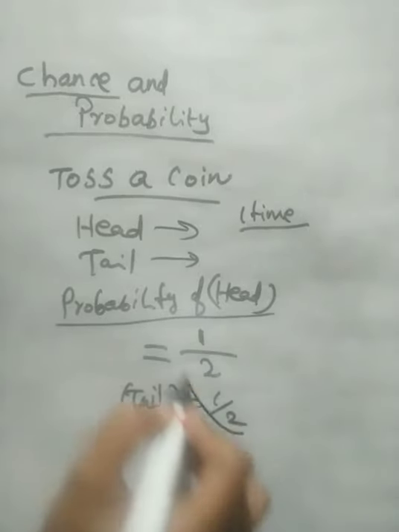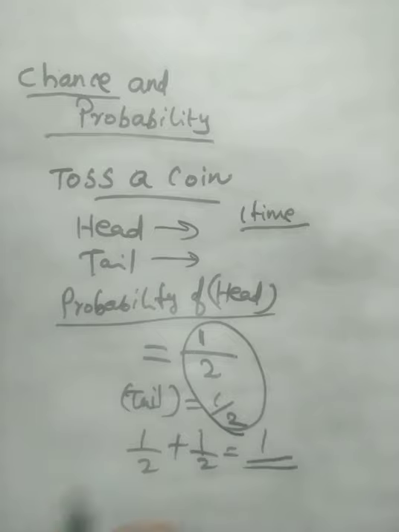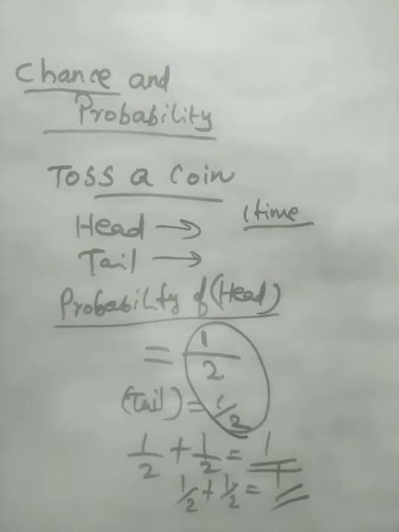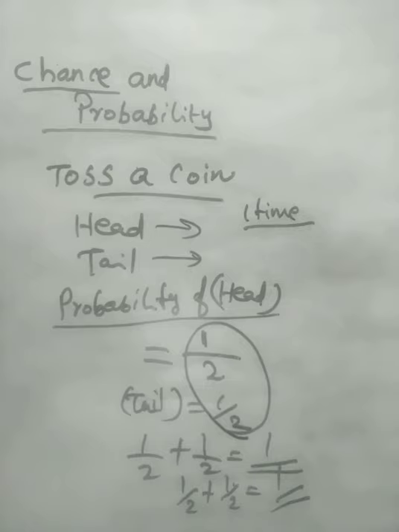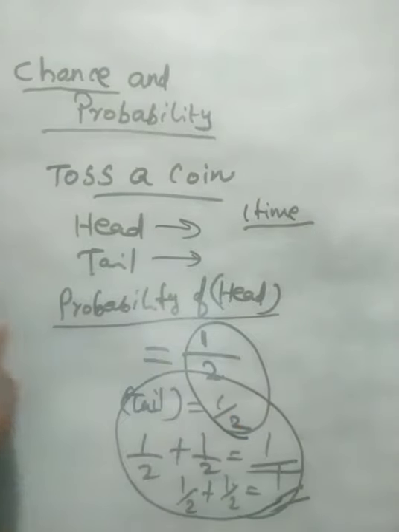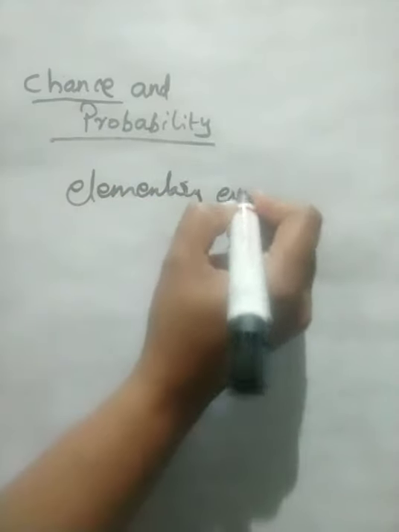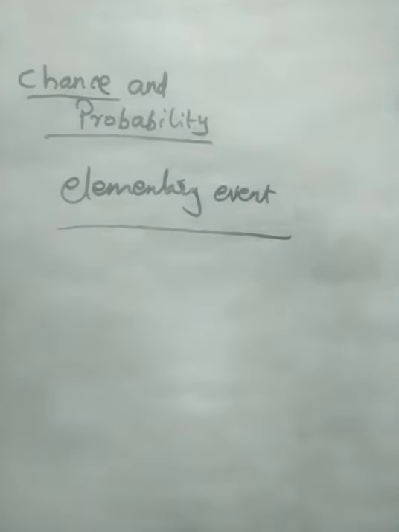What is the sum of this half and half? This is 1. In case of success and failure, half and half, that also will be 1. So the sum of all the probabilities of each elementary event is 1. Next word, you got it here: elementary event.